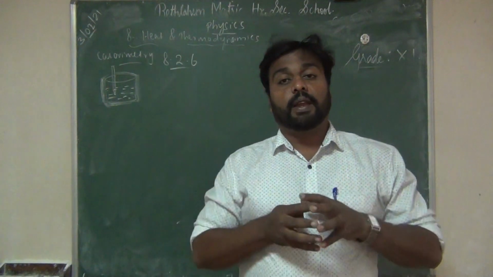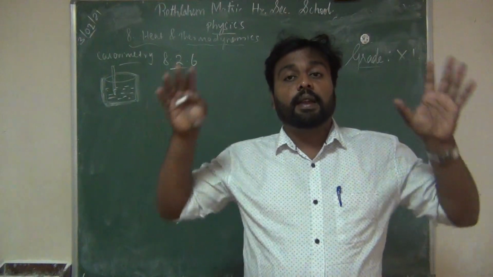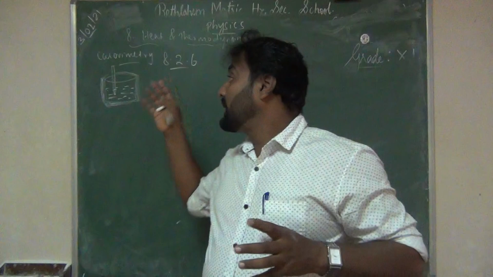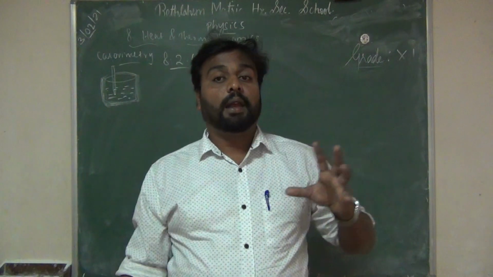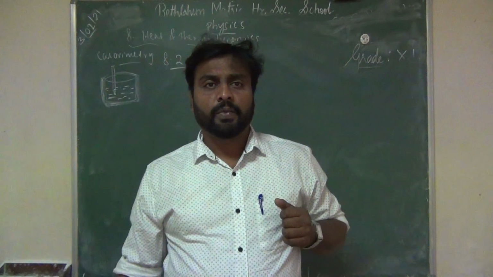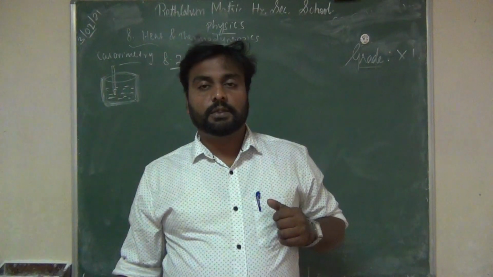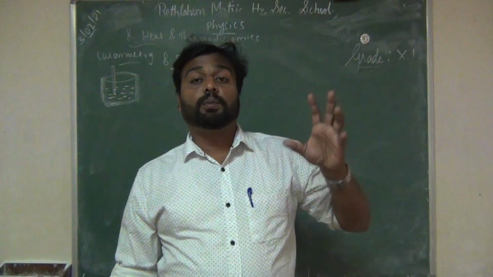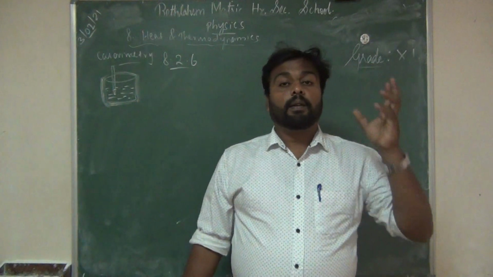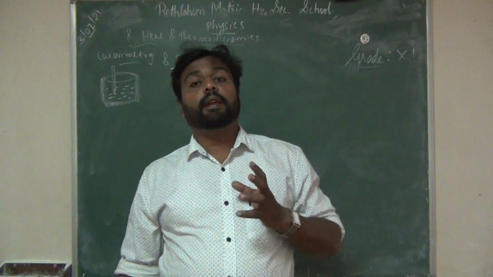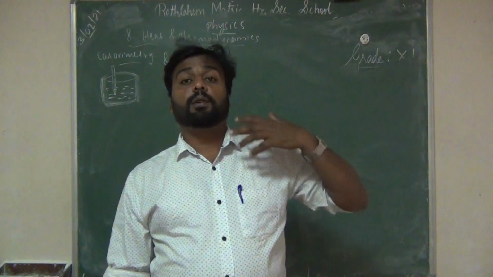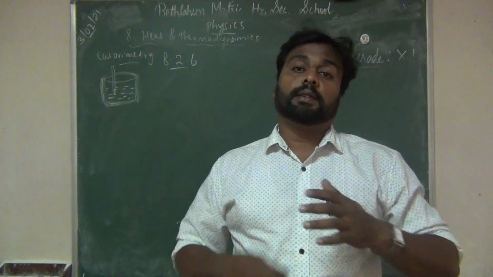This heat gain or loss is measured using an instrument, and that is what we call calorimetry. So calorimetry is used to measure the energy or heat released or absorbed, the heat gain or heat loss from a body.